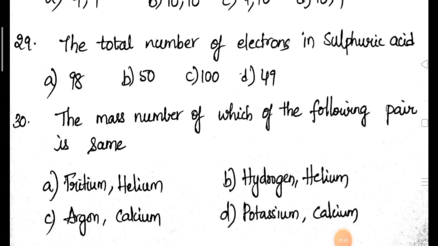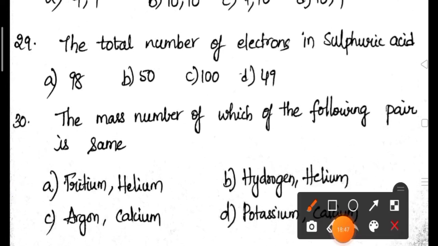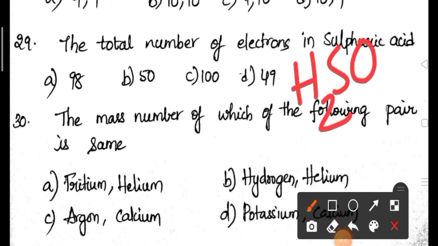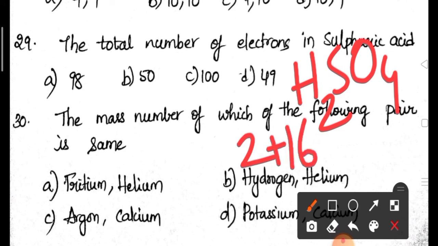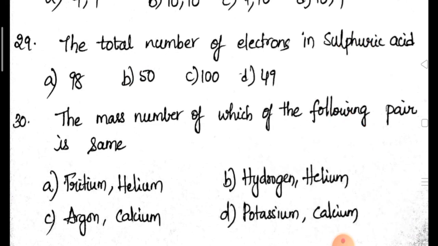29th question. The total number of electrons in sulfuric acid. First of all, you need to write H2SO4. How many electrons are there in hydrogen? 2 electrons. Sulfur, what is the atomic number? 16. Plus oxygen, what is the atomic number? 8. 4 oxygens are there, 32. So, what is the total value? 50. 50 is the answer for this question. Number of electrons they are asking, so the answer is 50.